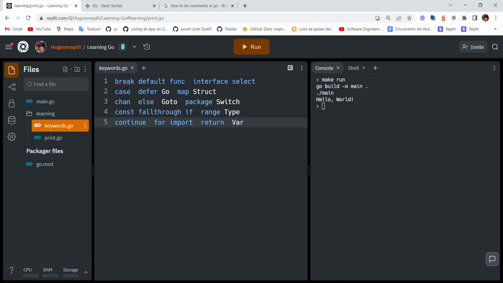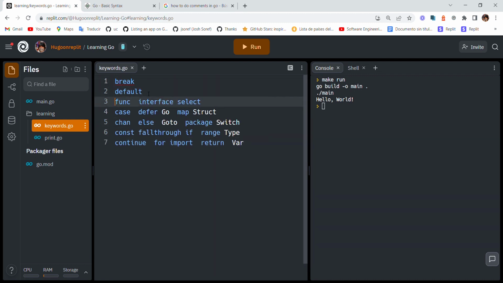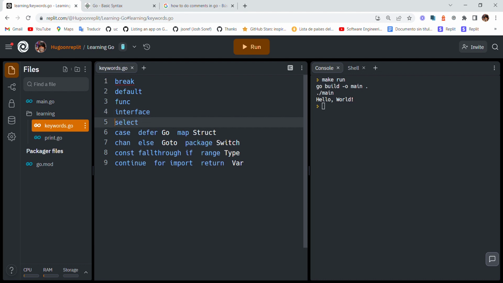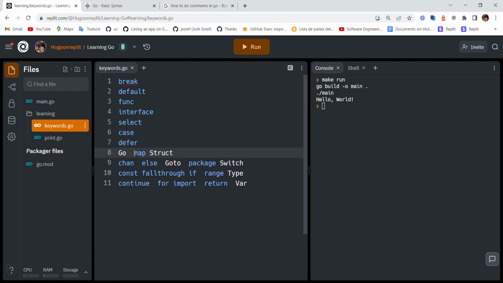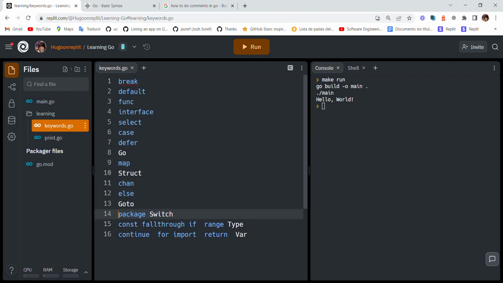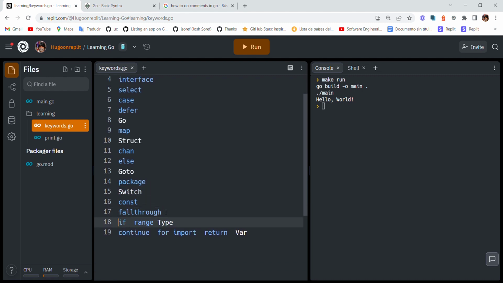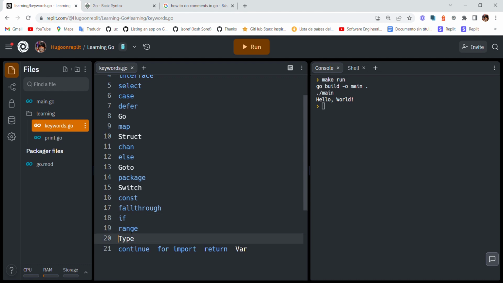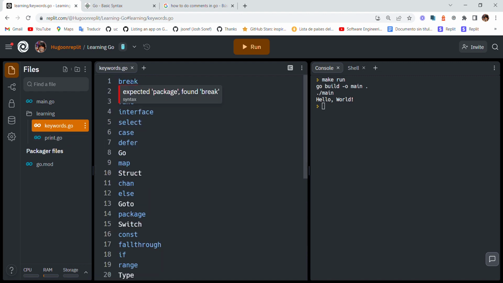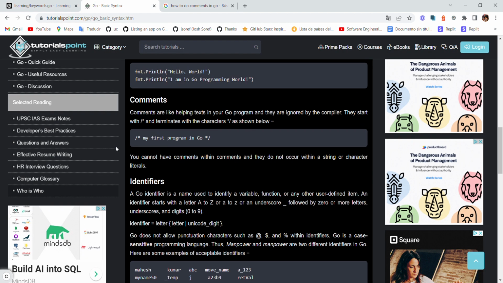These are the keywords, so I'm just going to separate them. Interface, select. I think we might go through all of these keywords in this course. I'm not sure, but these are very important keywords. We can see the if statements, range, type, for, import, continue, return, and variable, which I suppose is var. Okay, we have that. So these are the keywords.